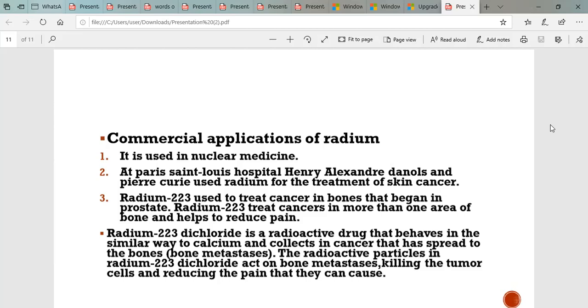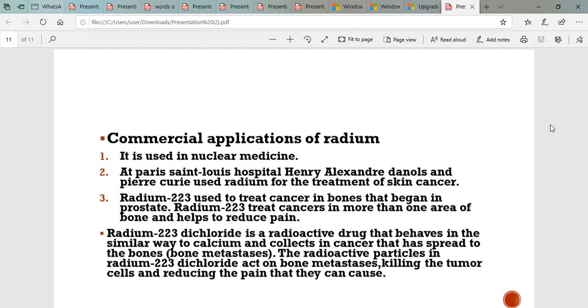Radium 223, which is an isotope of radium, is used to treat cancer in bones that begins in the prostate. Radium 223 treats cancers in more than one area of bone and helps to reduce pain. Radium 223 dichloride is a radioactive drug that behaves in a similar way to calcium and collects in cancer that has spread to the bones. Bone metastasis is bone cancer. The radioactive particles in the radium 223 dichloride act on the bone metastasis. They act on the bone cancer cells, killing the tumor cells and reducing the pain that they can cause.